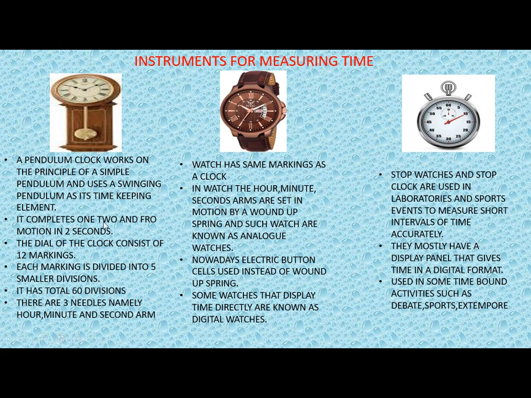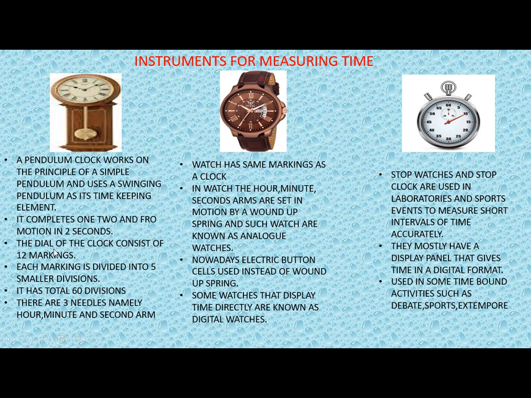It completes one to and fro motion in 2 seconds. To and fro means if it goes from the mean position to here, this is the to, and again if it goes back in the opposite direction, this is your fro. So to and fro will take about 2 seconds.